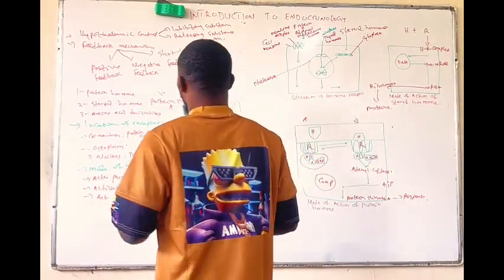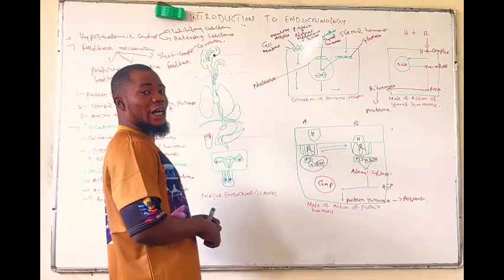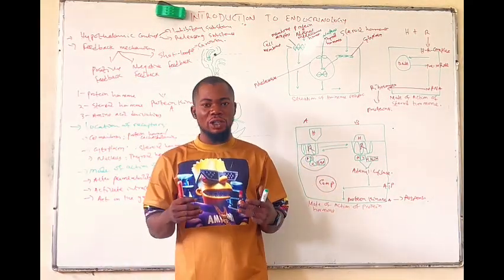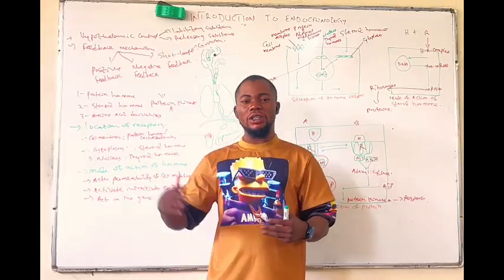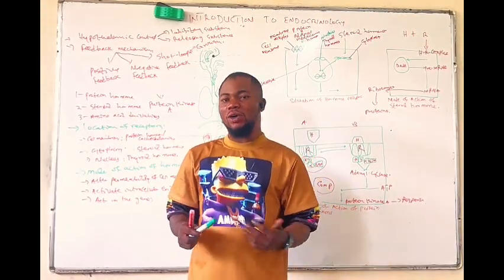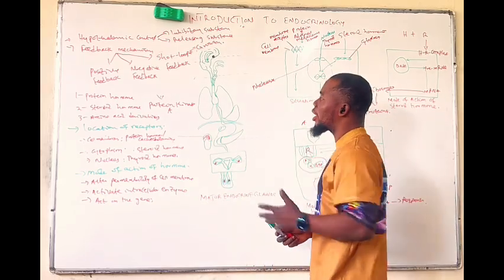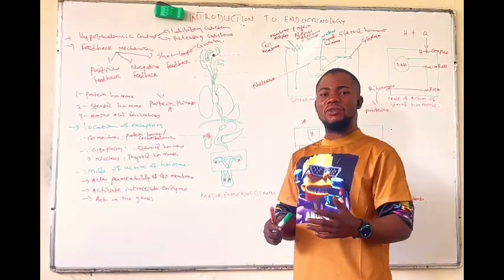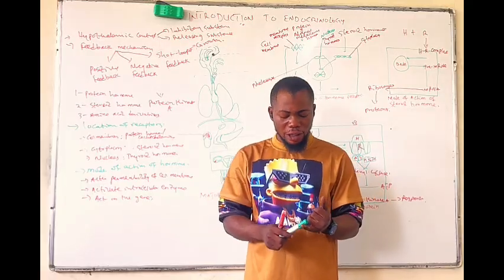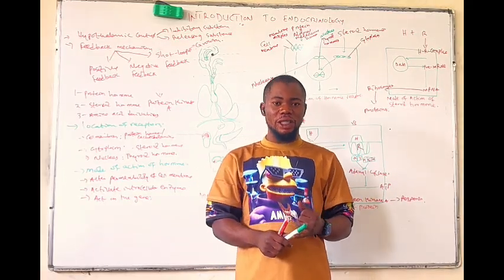Okay, now functions of the endocrine glands in general. We say that they are very important in our body. In conjunction with the nervous system, they control most of the physiological activities in our body. Now, what are the general functions of these endocrine glands? They carry out functions in growth and development.